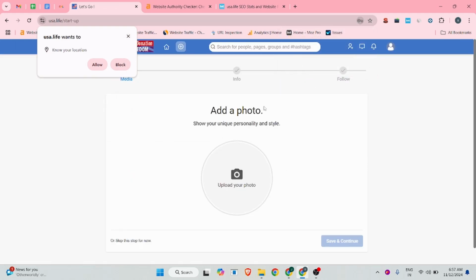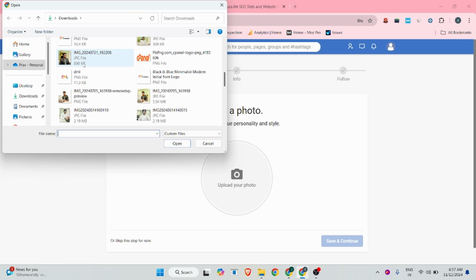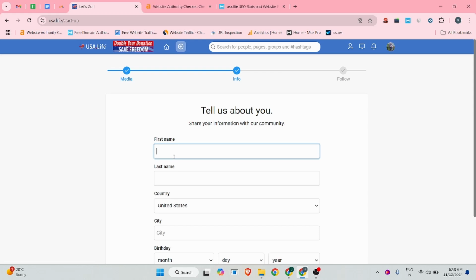Make sure, if you are creating a company profile on this site, the site might disable your account, so consider creating your personal profile. There you can add your picture, and after that click on save and continue, and add your first name.